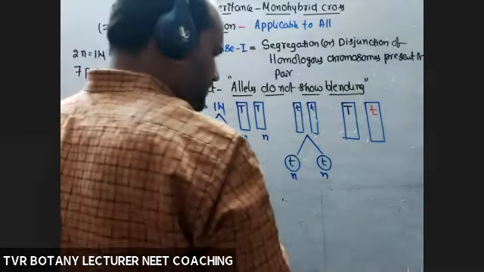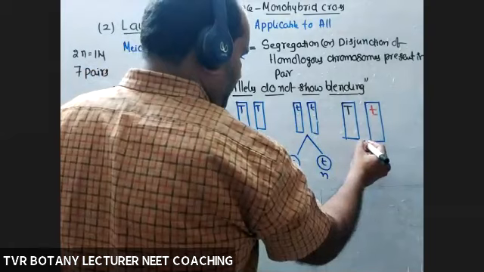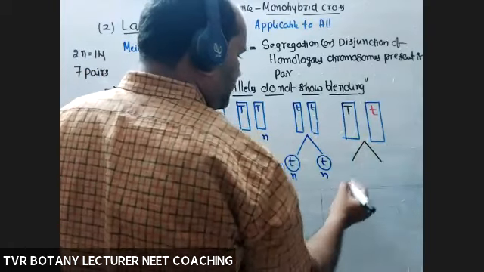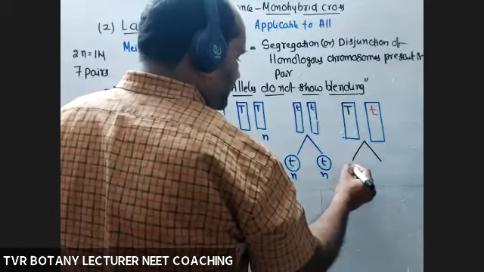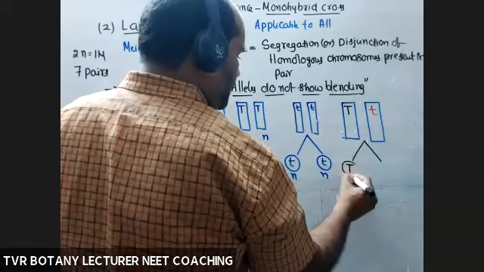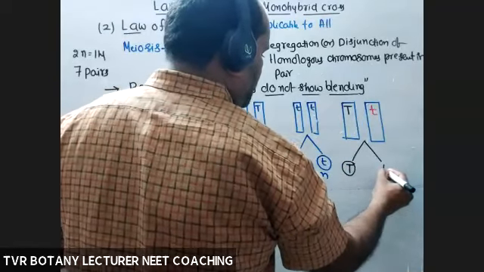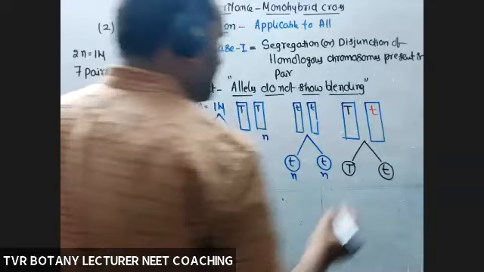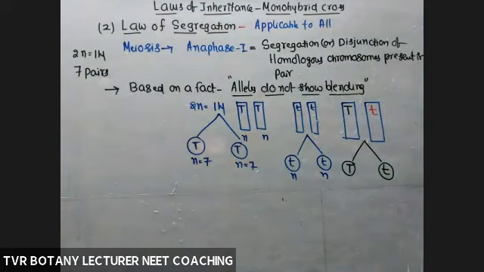So during meiosis, what about here also? Segregation. Now each gamete is getting one kind of allele. 50% with capital T, remaining 50% with small t.